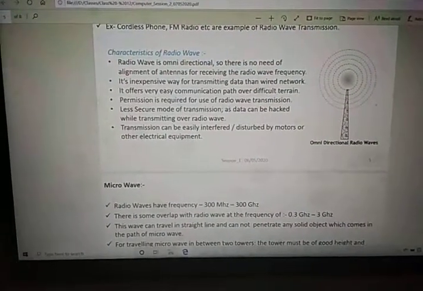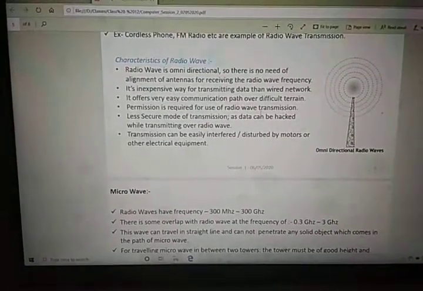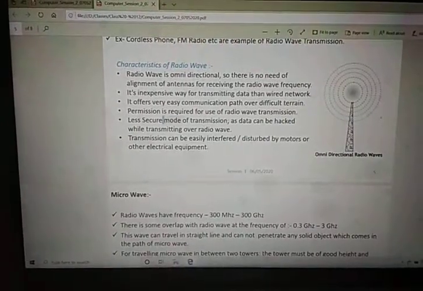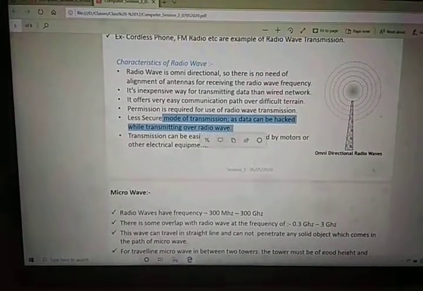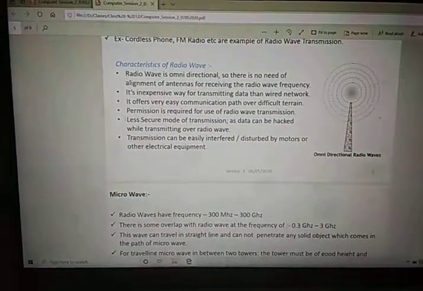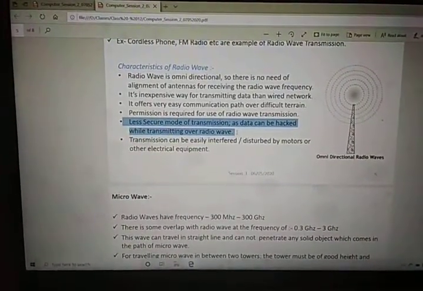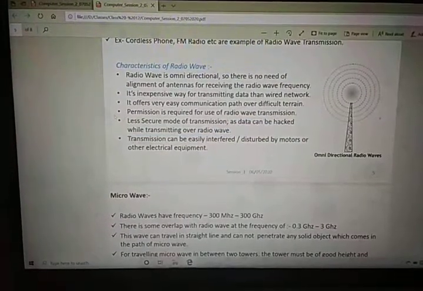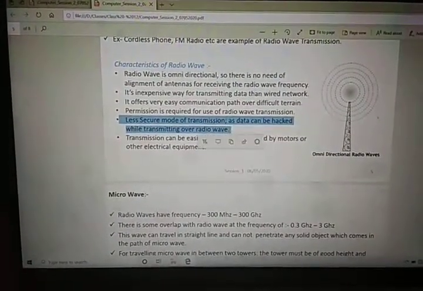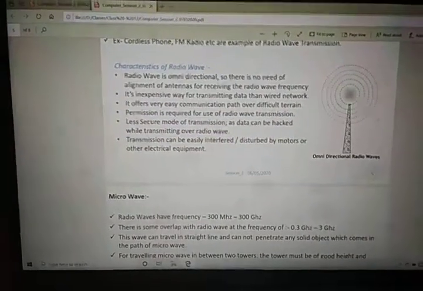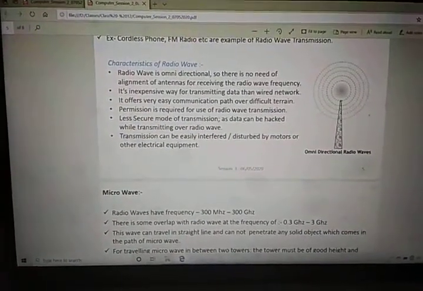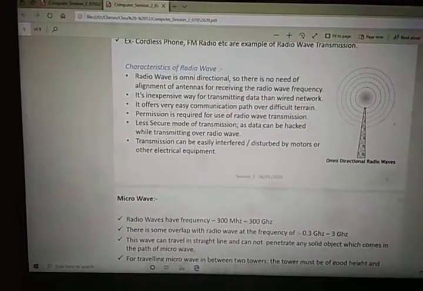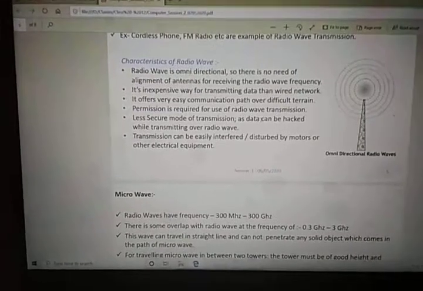Permission is required for use of radio waves. We need permission from the government before using radio waves. It is a less secure mode of transmission, because a hacker can hack the data very easily. You can see this in any war movie, where communication is intercepted by enemy soldiers. Those are the radio waves they use. In the same way, radio waves can be hacked very easily during transmission.